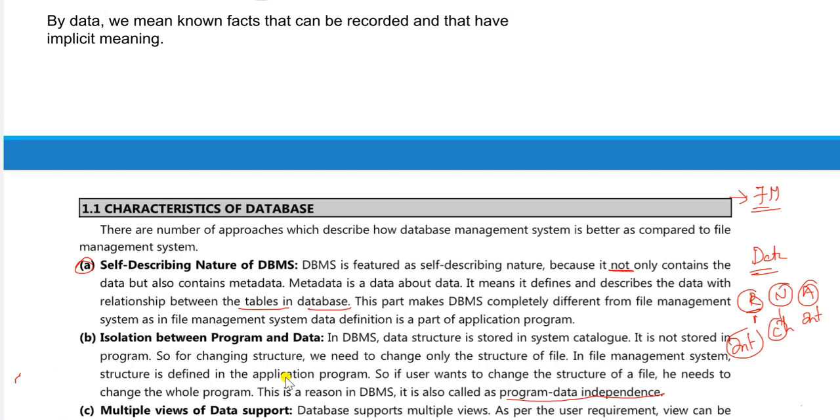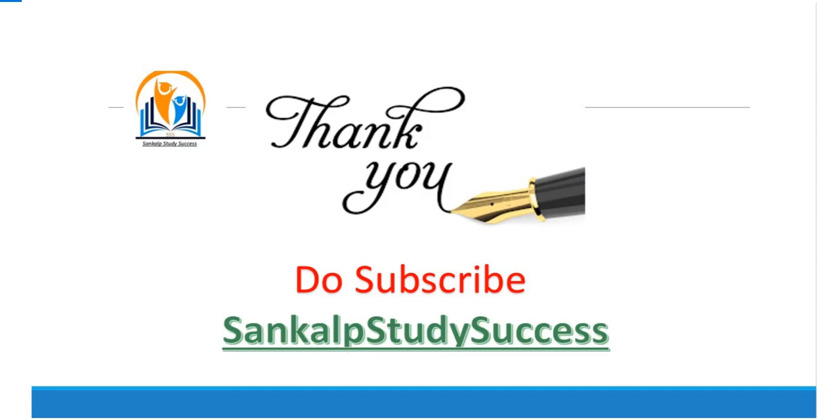So this is about what a database is and what the characteristics of DBMS are. In the next class I will discuss DBMS versus file system. Very important from the exam point of view, right?